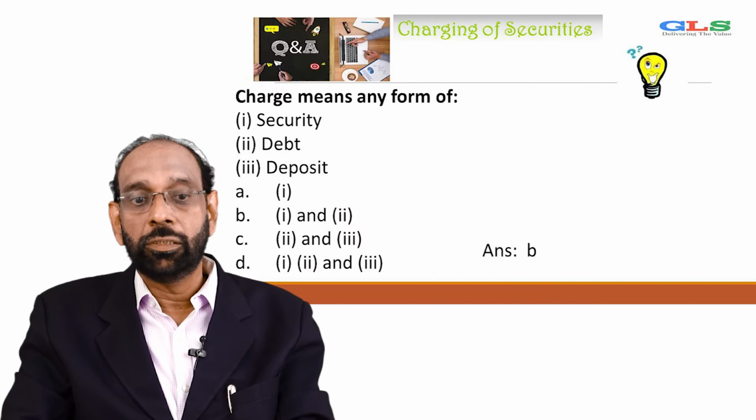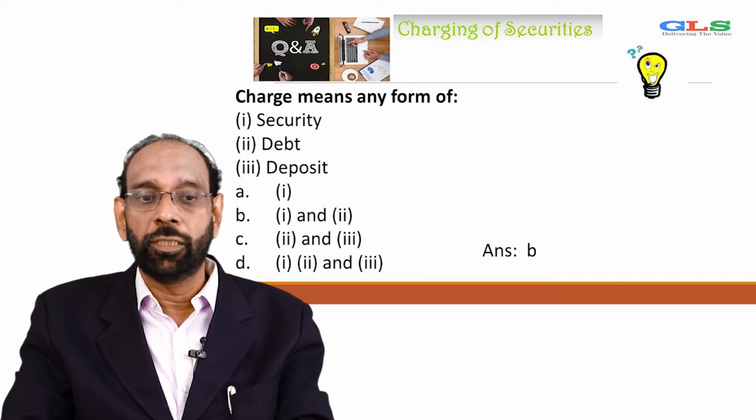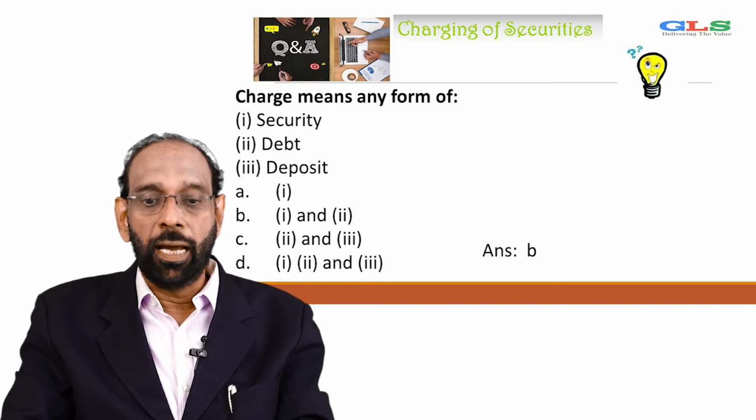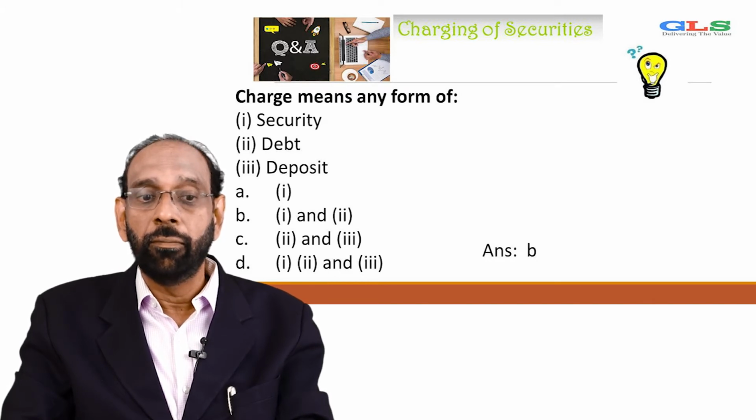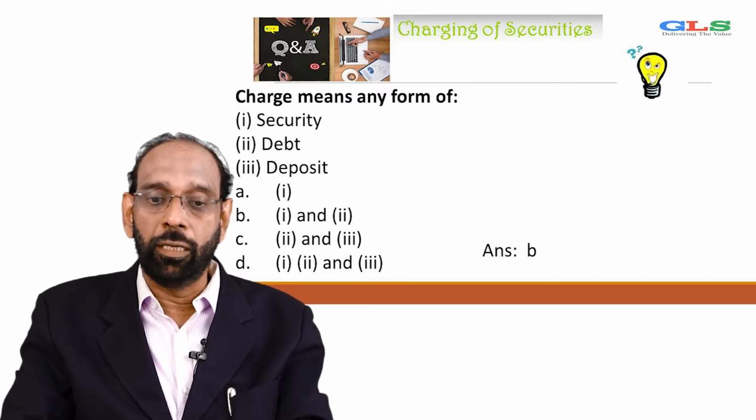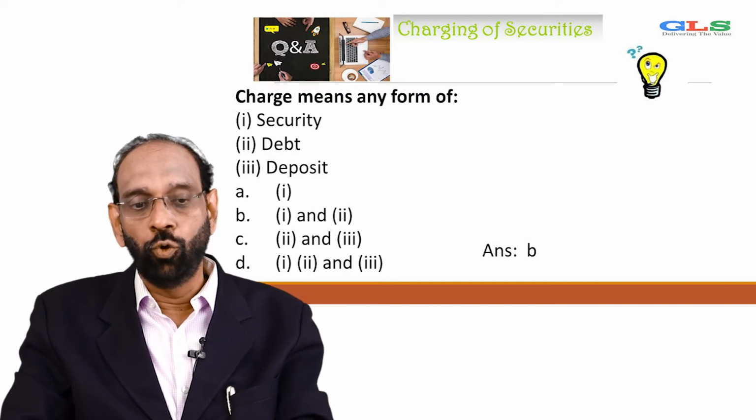Another question, charge means any form of security, debt, deposit. Option is A, B 1 and 2, C 2 and 3, D 1, 2 and 3. The answer is B, that is the charge is 1 and 2, that is debt and security or security and debt, whichever way you look at.